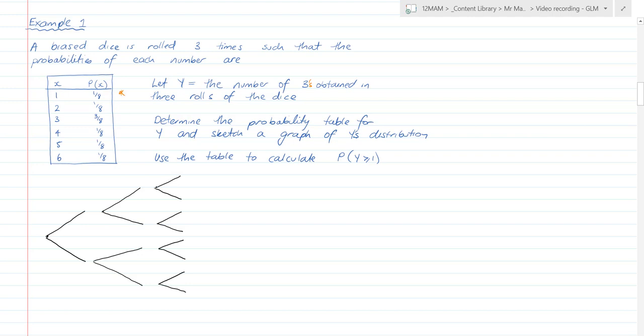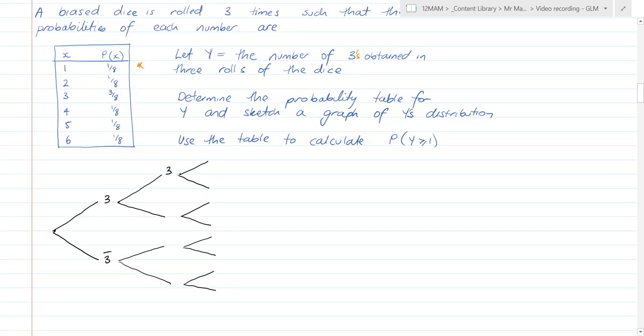You notice when I'm drawing my tree diagram, I get nice straight lines here and here. It's a really easy way to set it up because I see many students make really messy tree diagrams. So we can get a 3 or we can get not a 3. Remember, if we put a straight line at the top or a little dash there, that means not 3. 3 or not 3, 3 or not 3, 3 or not 3. Sorry if you're getting a bit bored here, but I'll just finish it off because I'm on a roll. There we go.